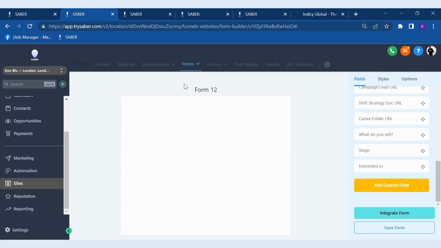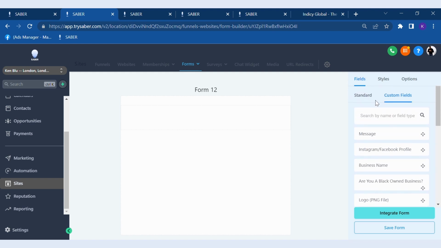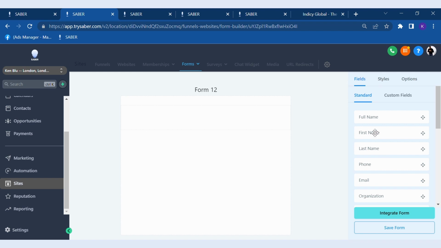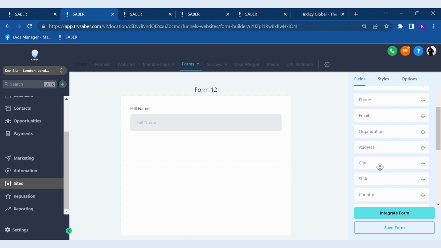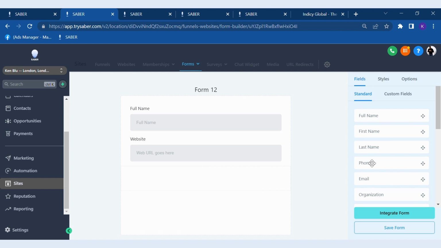Another example is we have the form feature. Forms are another honorable mention on things that you can really do on the software. You can literally create various fields. Full name can be a field, and then you could also have fields for website, postal code, of course, telephone number and email would be advised. And you can have a range of custom fields.